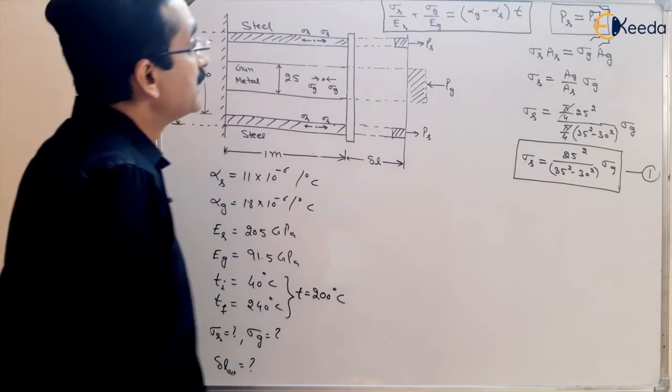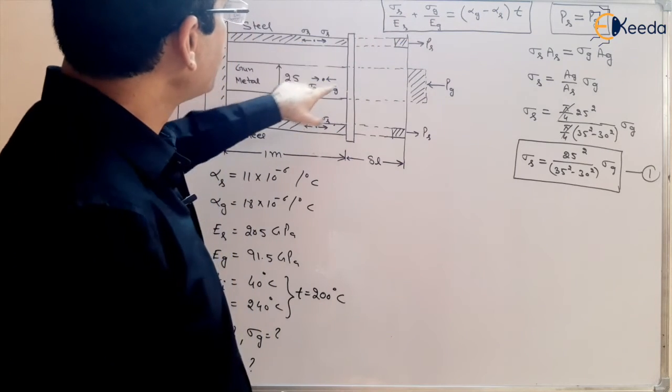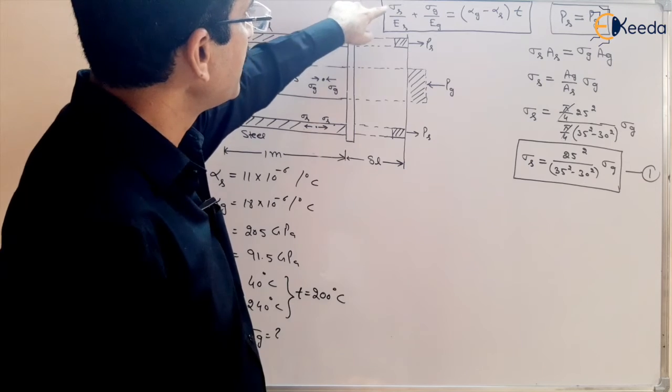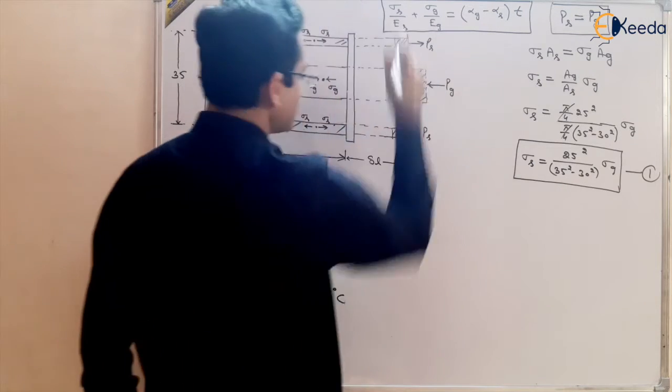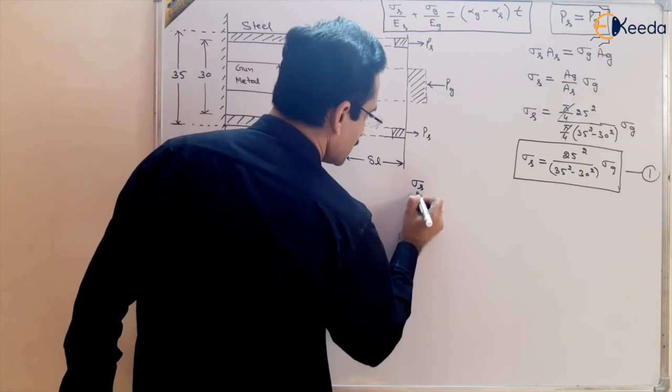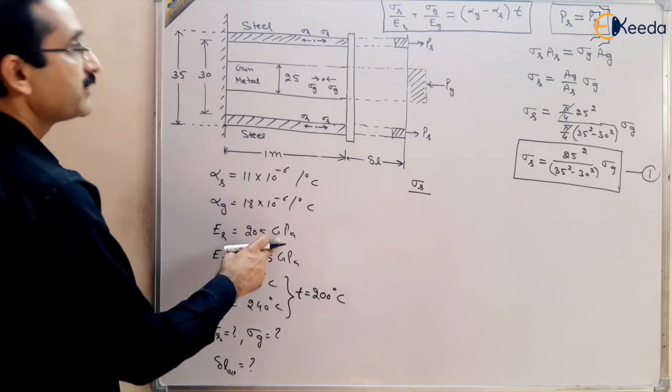Now the second equation will come from the relation for the composite section. Sigma s upon Es, which is known to us, 205 gigapascal.